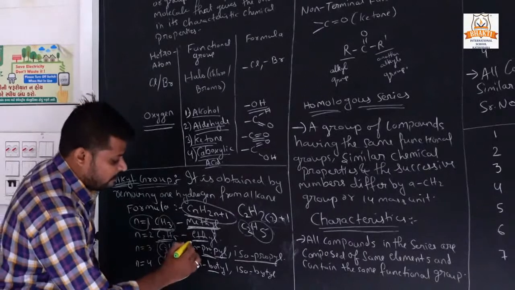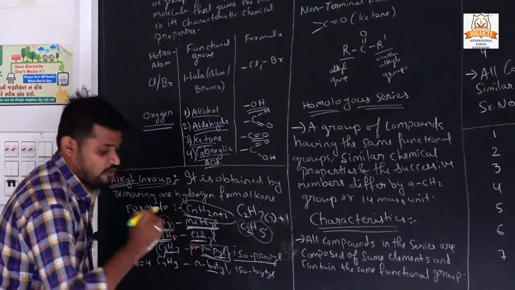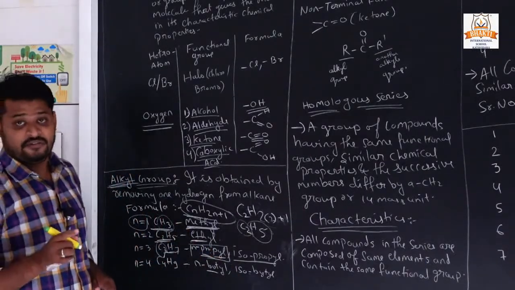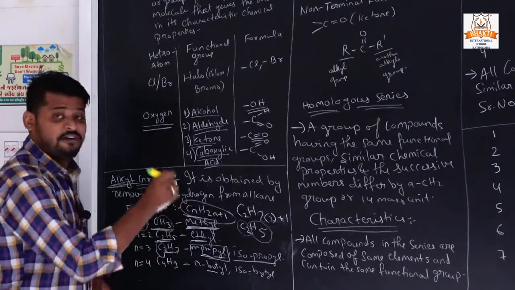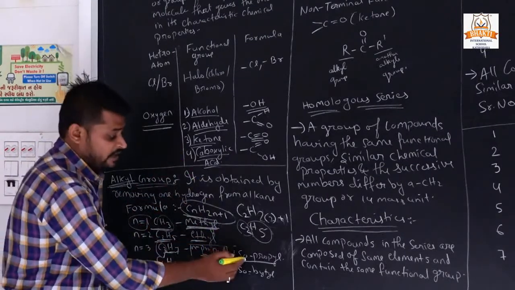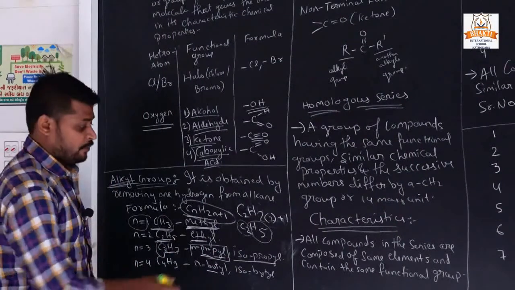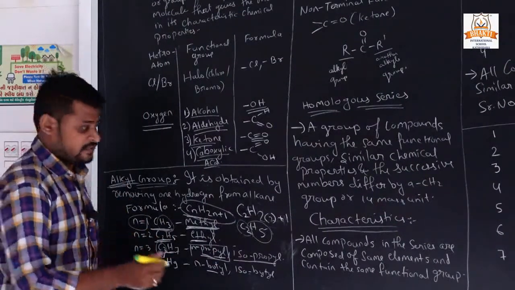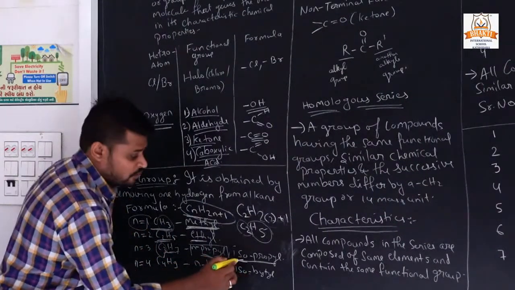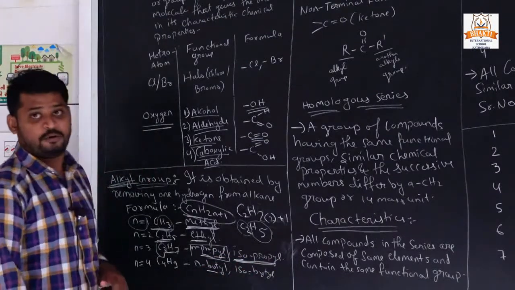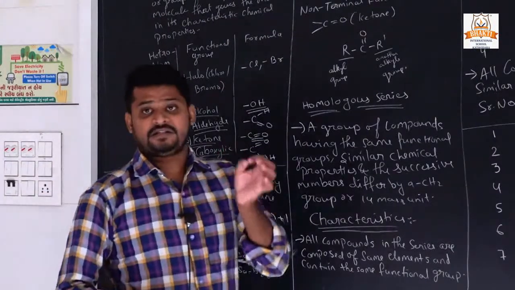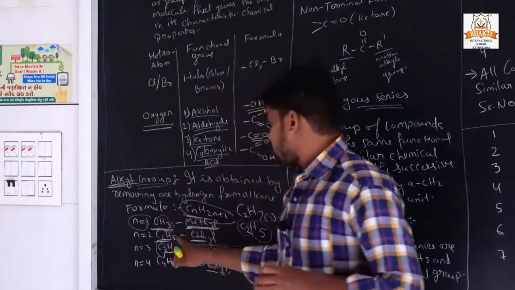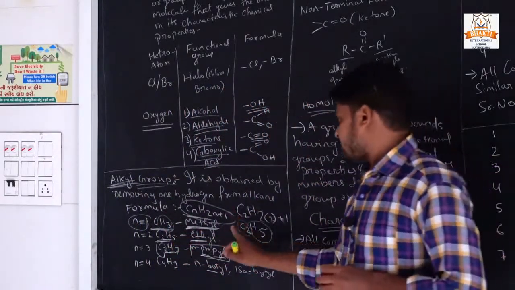If it is a long chain structure, its name is n-propyl. If it is a branched chain structure, with the branch on the second place, it is called iso, so its other name is isopropyl. The name depends on whether it is a long chain or a branched chain.